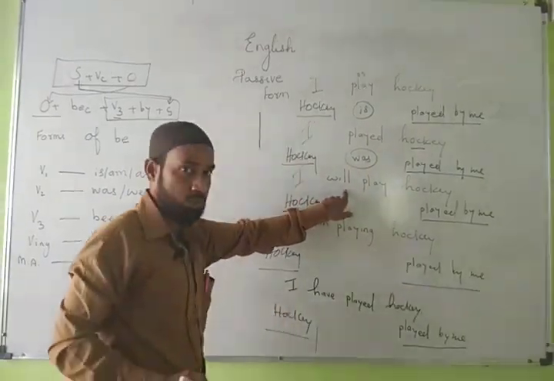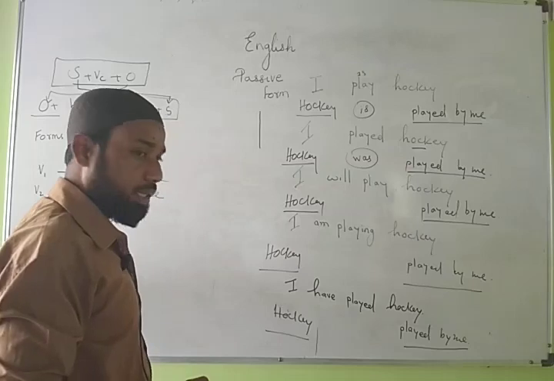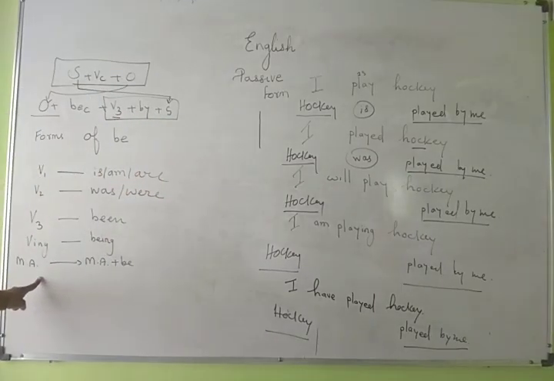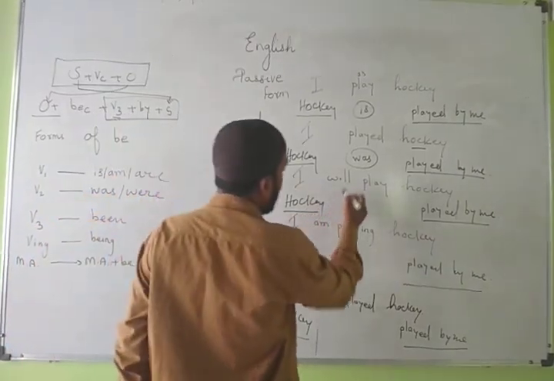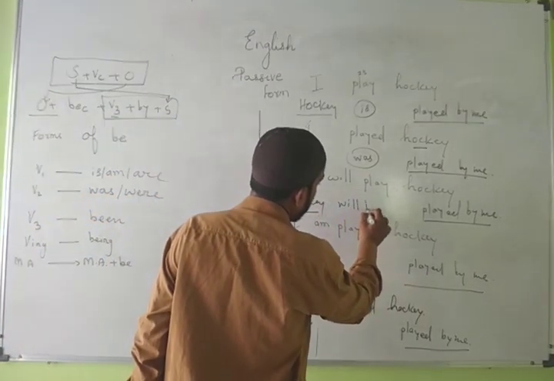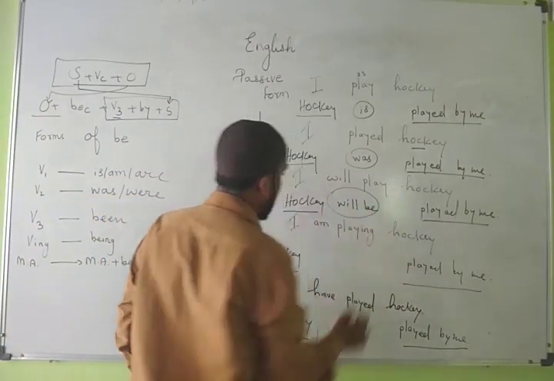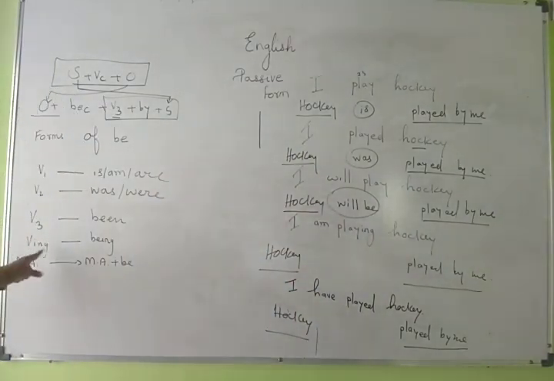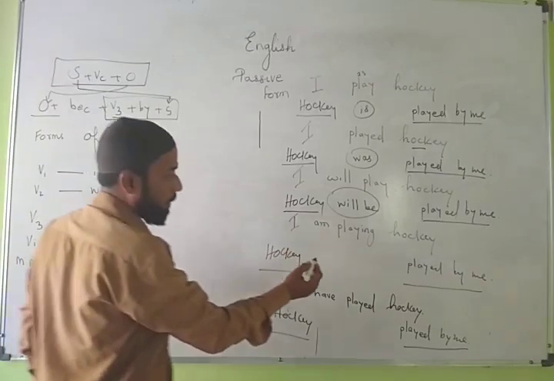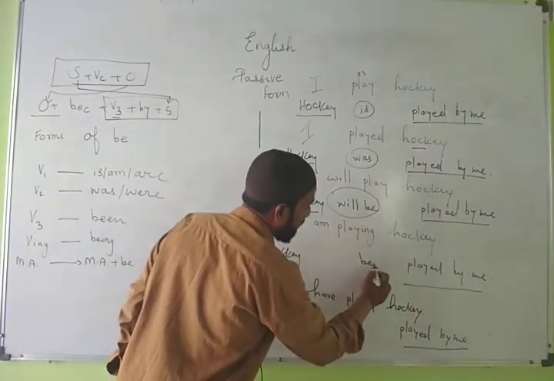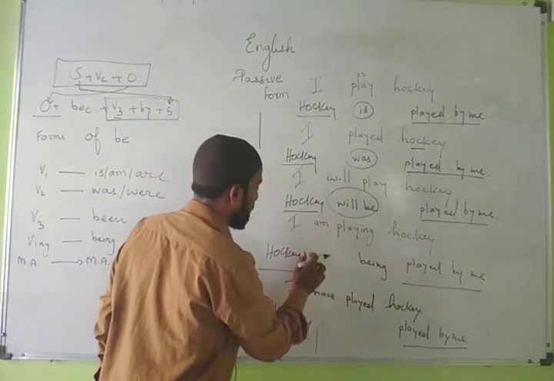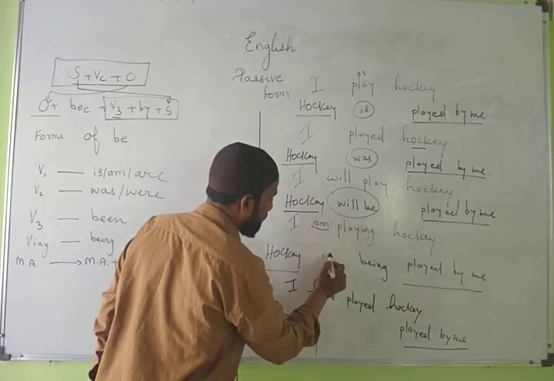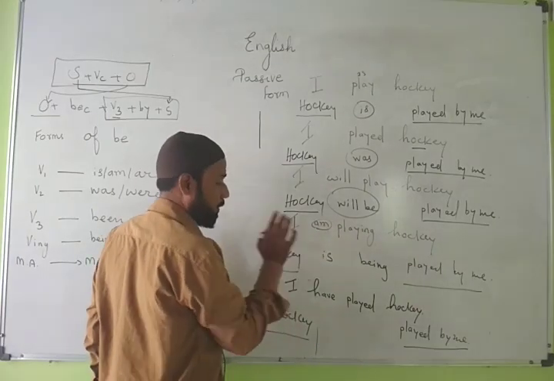Here a modal auxiliary is used. You can see here the modal auxiliary. When a modal auxiliary is used, what do we use? The same modal auxiliary with be. So here we will use will be. Here what form of verb is used? Ing form. And what is the ing form of be? Being. So in place of be, we write here being. And accordingly the helping verb is used. Am becomes is. Why? Because we cannot use am with hockey.